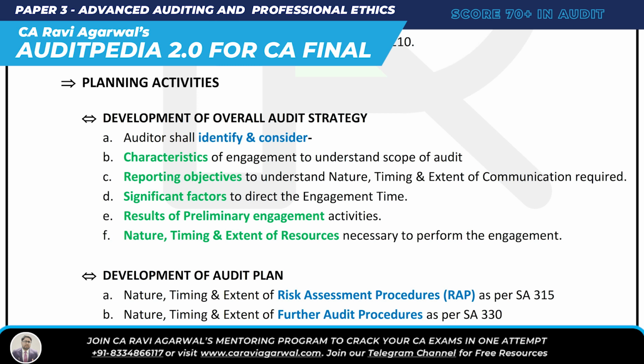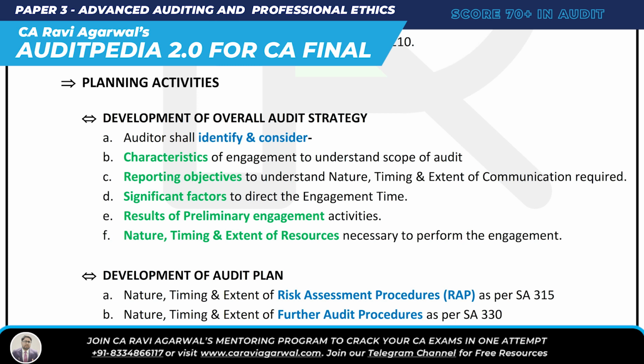Involvement of the engagement team. What do we do over here? The engagement partner and other key members of the engagement team must be involved in planning. Preliminary engagement activity. What do we do? Very simple. Over here we perform procedures as per SA 220 with respect to continuance of client relationship, and the auditor should evaluate compliance with ethical requirements. You remember OIPCC. And then understanding of the terms of engagement as per SA 210.